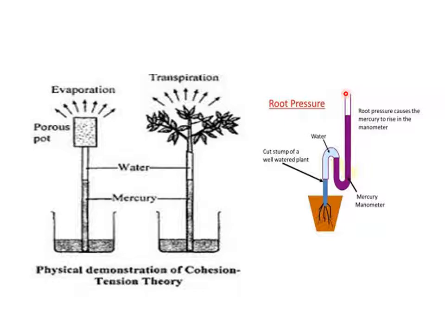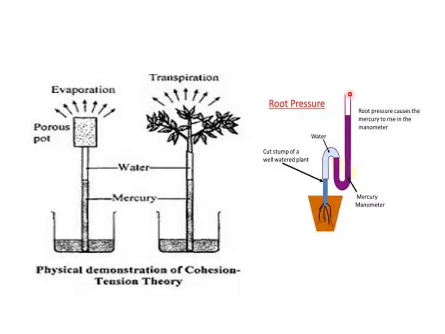So it was also concluded that root pressure theory is applicable only in small plants. It cannot be possible for this pressure to send water up to the tip of a very large plant. So this root pressure theory is explainable only in the case of small herbaceous plants or small plants where root pressure can push the water till its tip.